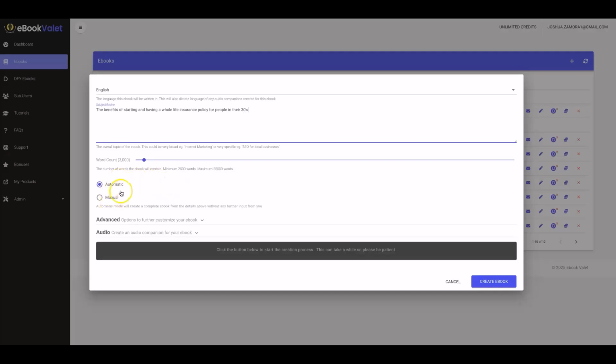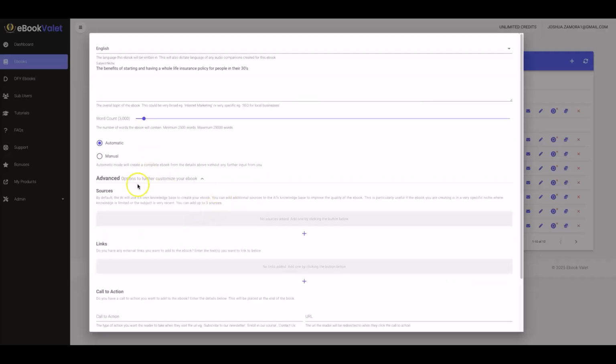We have two options here, one automatic mode and one manual mode. They speak for themselves. The automatic mode takes it from here and does absolutely everything. The manual mode allows you to be a lot more involved and control what is being talked about in each and every section, and I'll quickly show you how that works. This is a bit more of an extensive option, but it gives you a lot more control, so I'll save a lot of this for the live demo session, but I'll quickly show you what that looks like.